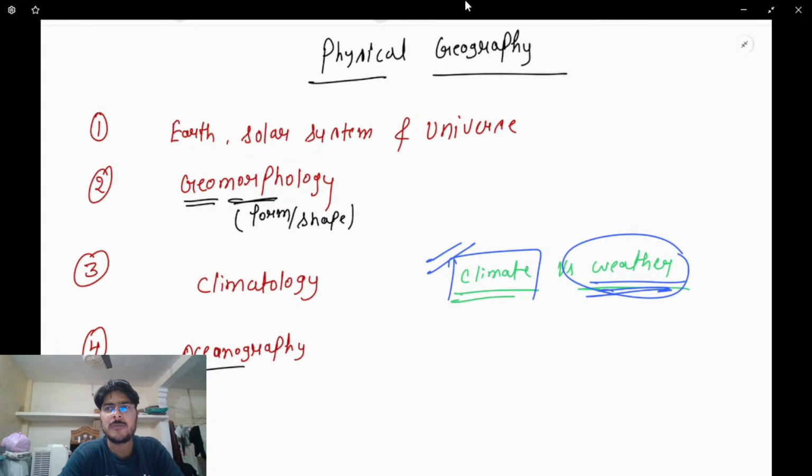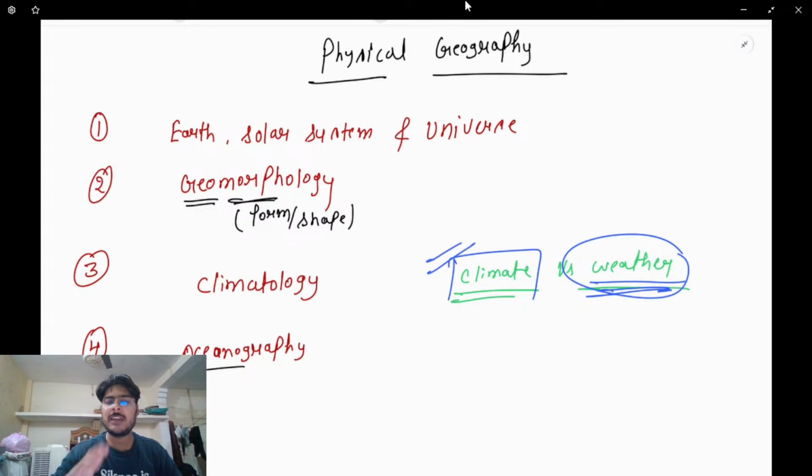Clear? Or, for example, we'll discuss the movement of plates. Maybe you have heard about tectonic plates. Earth is made up of different plates, and different plates move from one direction to another, and that is known as tectonic movement. So we'll talk about how tectonic movements happen, and because of the tectonic movement, magma emerges and becomes lava. Then the formation of islands. So these things we'll talk about in the section of oceanography. Clear?